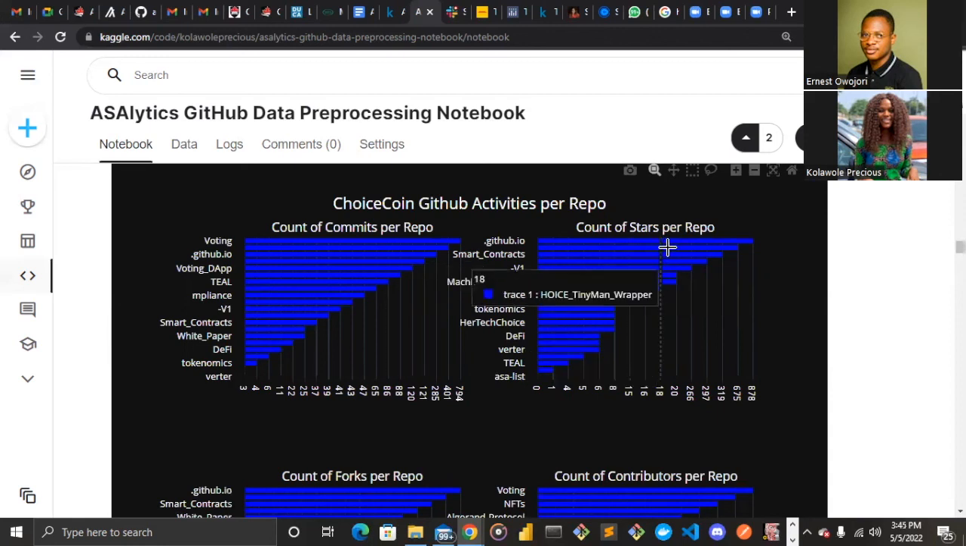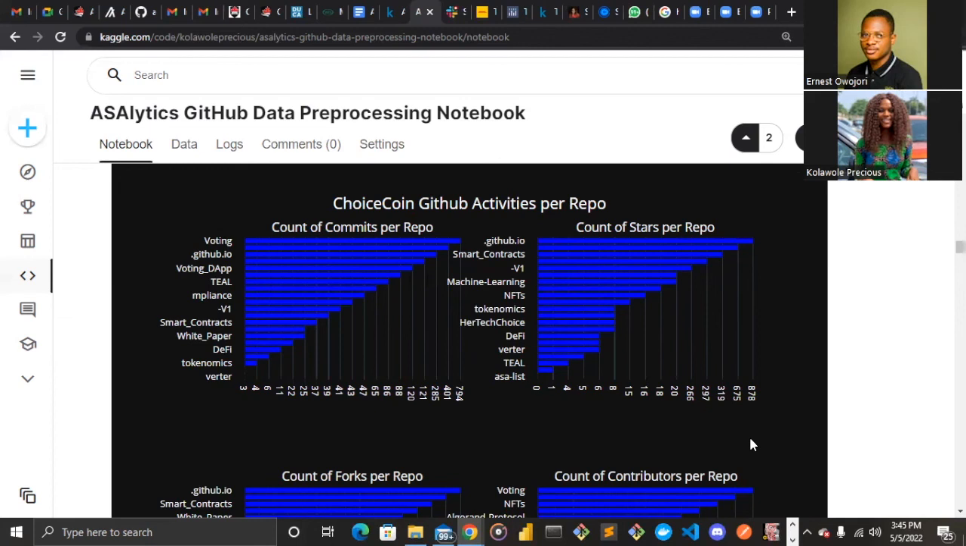And then we can check the number of stars, the count of stars per repo too. When we check this part, github.io is seen as the repository with the most stars. And we can see, irrespective, the y-axis showing the repository name varies depending on the one which is the highest or the one which is the least. And then we have the last part of our stars being ASAList repository having about just zero stars.